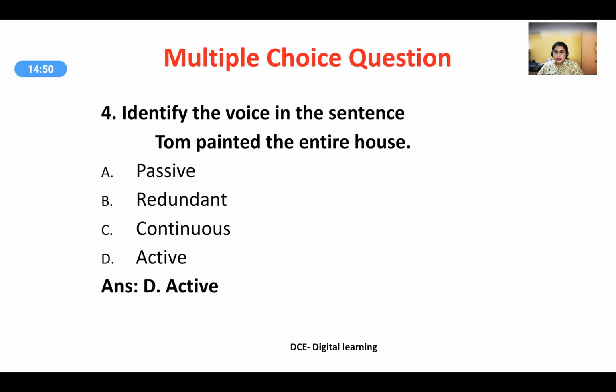The options provided are passive voice, redundant, continuous or active voice. The answer is active, as Tom painted. The focus is on the action. "Tom painted the entire house."